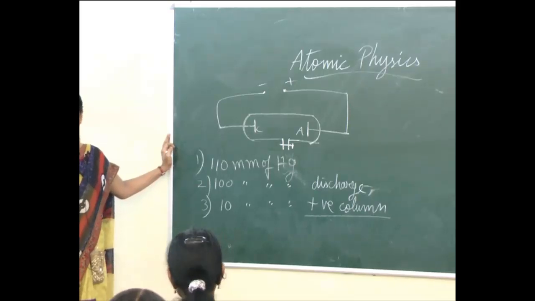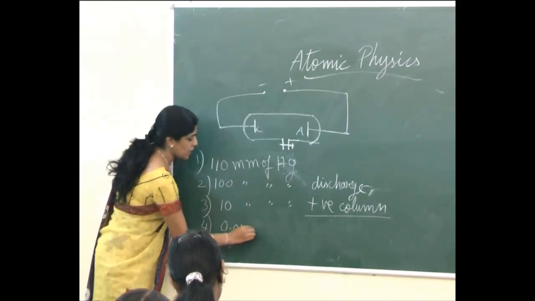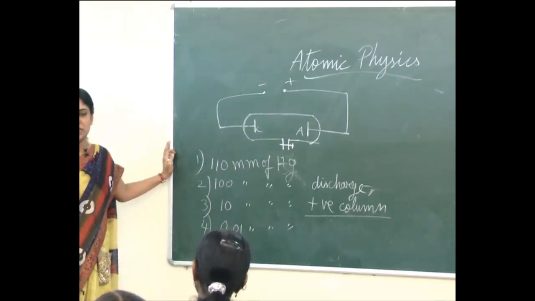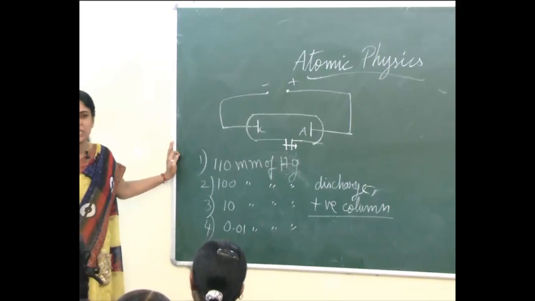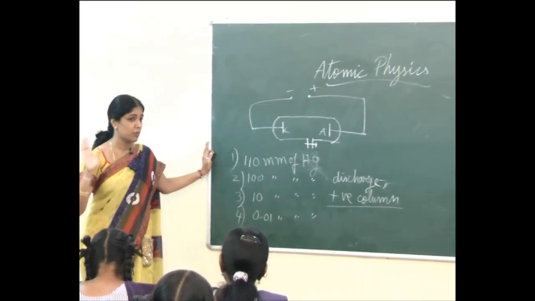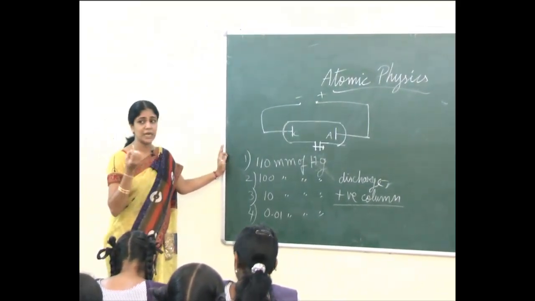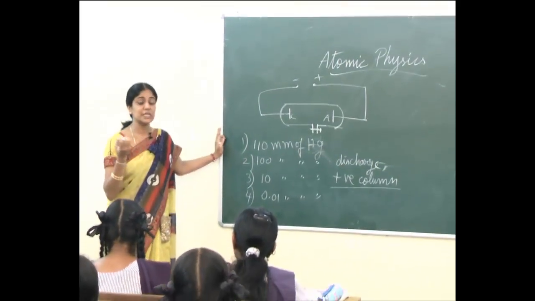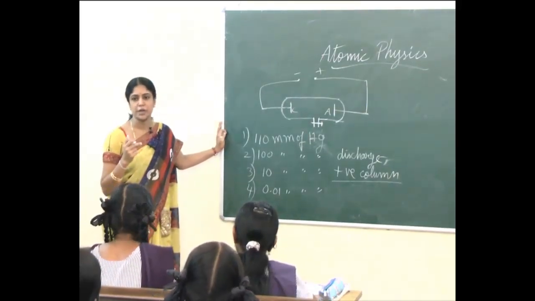Then he reduced the pressure further. What happens? At a pressure of about 0.01 millimeter of mercury, he can see no light at all. A luminous stream was seen at 10 millimeter, but on reducing further he can see only a dark space inside the discharge tube. In this dark space, the walls of the glass tube started fluorescing. A fluorescence effect began to appear at this pressure of 0.01 millimeter of mercury.